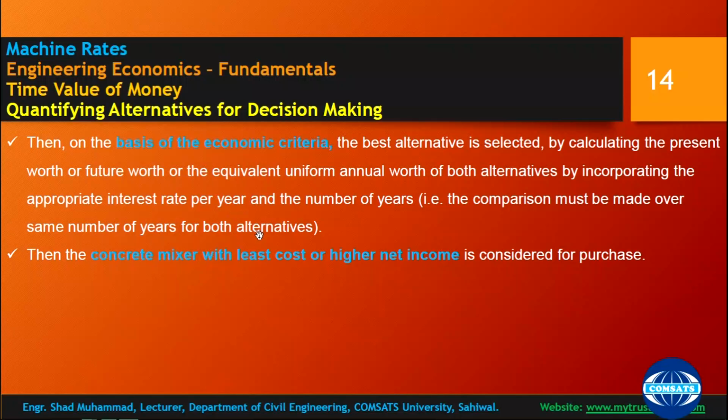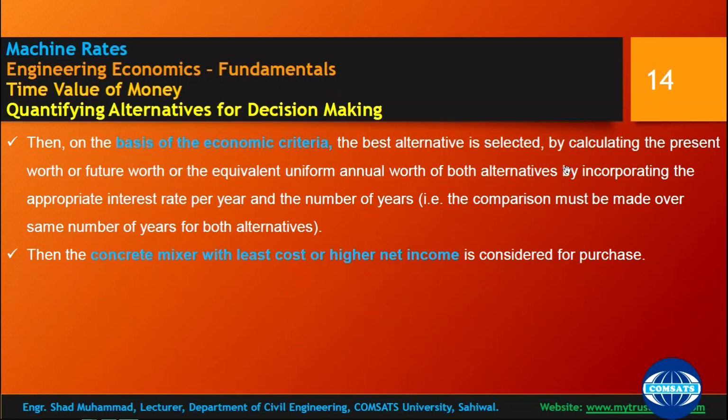Then, on the basis of economic criteria, the best alternative is selected by calculating the present worth, future worth, or equivalent uniform annual worth of both alternatives, incorporating the appropriate interest rate per year and the number of years, with the comparison made over the same number of years for both alternatives. Then the concrete mixer with the least cost and higher net income is considered for purchase.